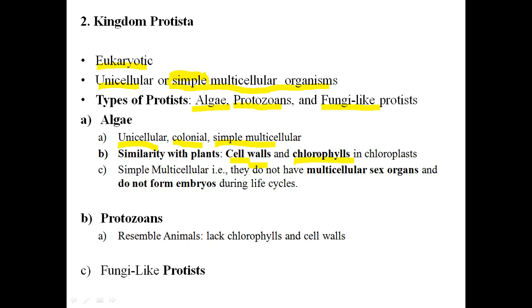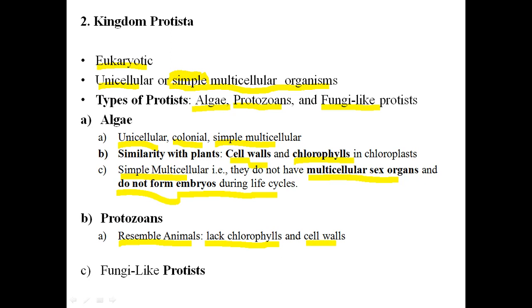So what does simple multicellular mean? It means they do not have multicellular sex organs, and they do not form embryos during their life cycles. Another type of kingdom Protista was the protozoans. They resemble animals, they lack chlorophylls, and they do not have a cell wall.